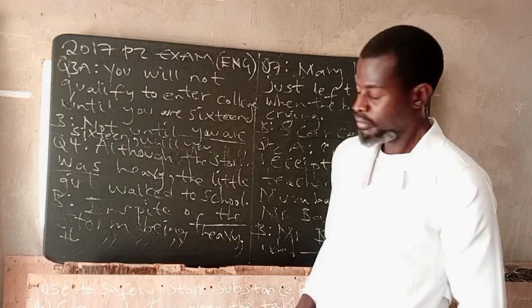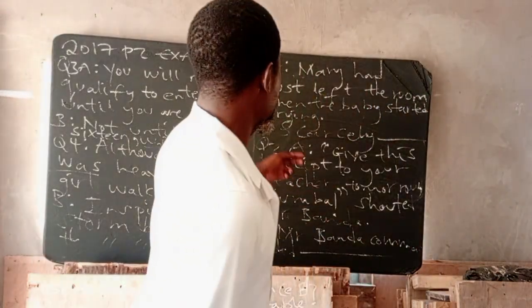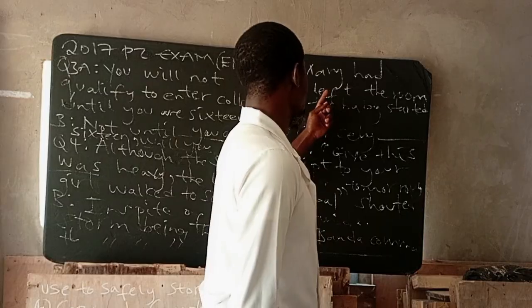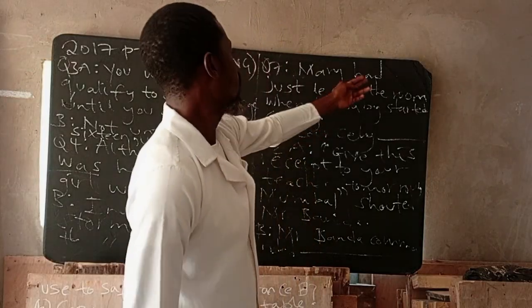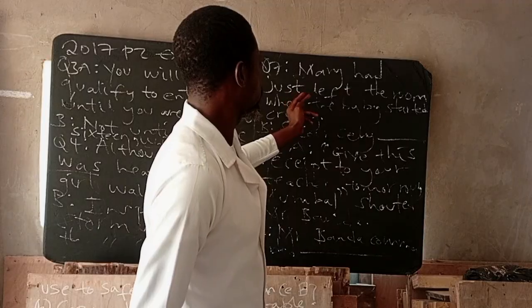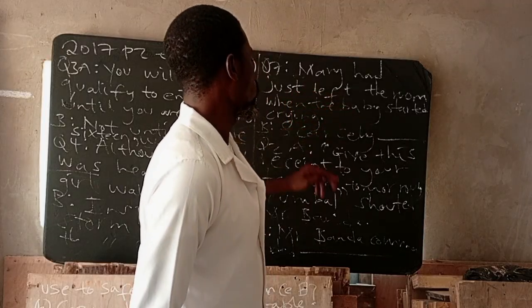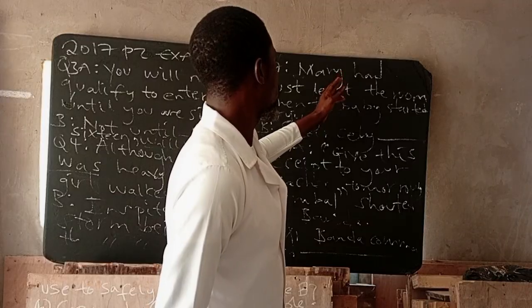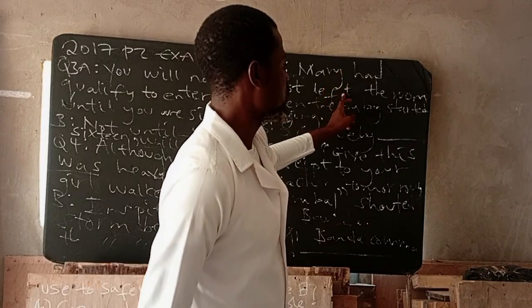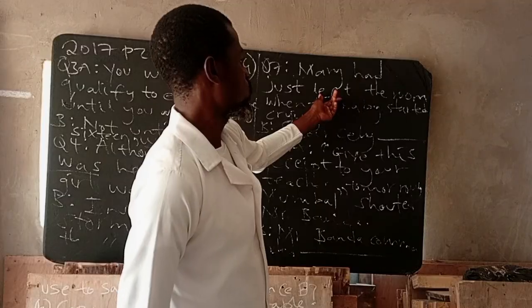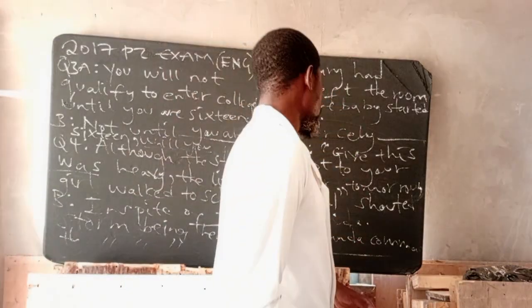So there are two ways of answering this. You can either say scarcely had Mary just left, or scarcely did Mary just leave. If you use did, left changes to leave. So whichever you're comfortable with.